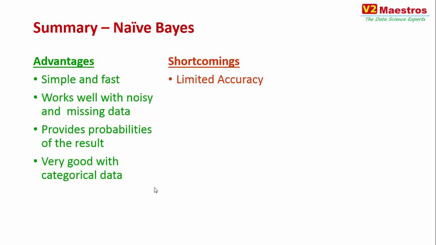Shortcomings, again, it has limited accuracy. It expects the predictors to be independent, and this is an important one. The reason the naive Bayes algorithm is called naive is because it makes some naive assumptions, and that naive assumption is that the predictors are fully independent of each other.